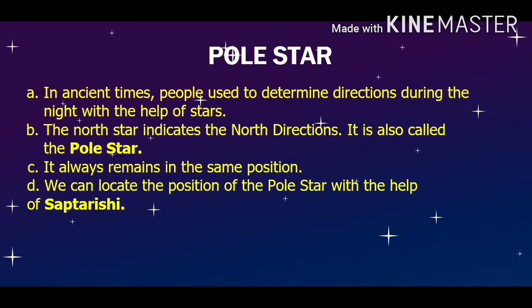Next point, let's read. We can locate the position of the pole star with the help of Saptarishi. Yes, it's very important. So how do we locate the pole star? Where is the pole star? If we do not know where the pole star is, how can we determine direction? So near the constellation Saptarishi, you will be able to find the pole star. How will you determine what this Saptarishi is? You will see that in the question mark slide. Okay, now let's come to the next slide.